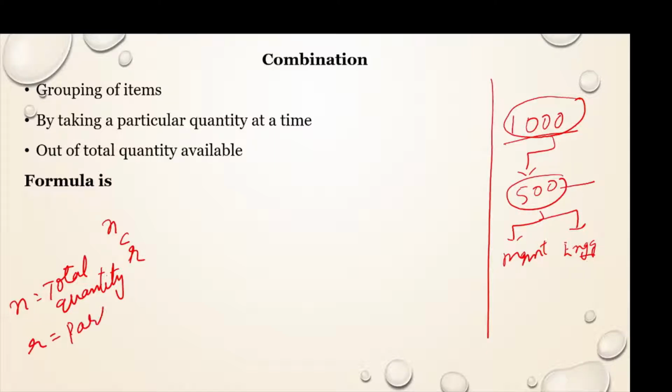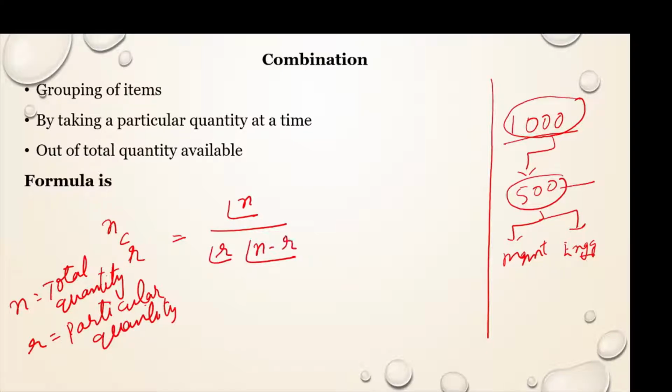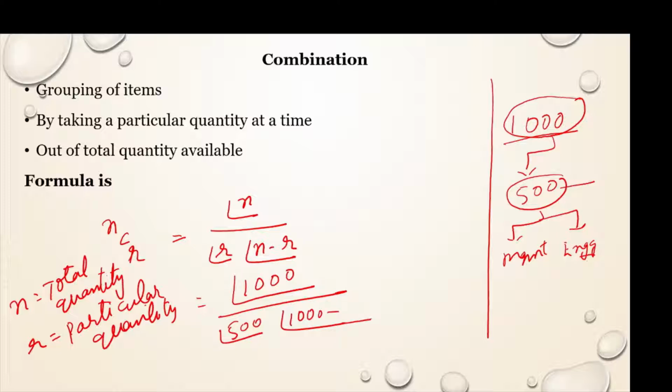So the formula for nCr equals factorial n divided by factorial r into factorial n minus r. In this case, it is factorial 1000 divided by factorial 500 into factorial 1000 minus 500.